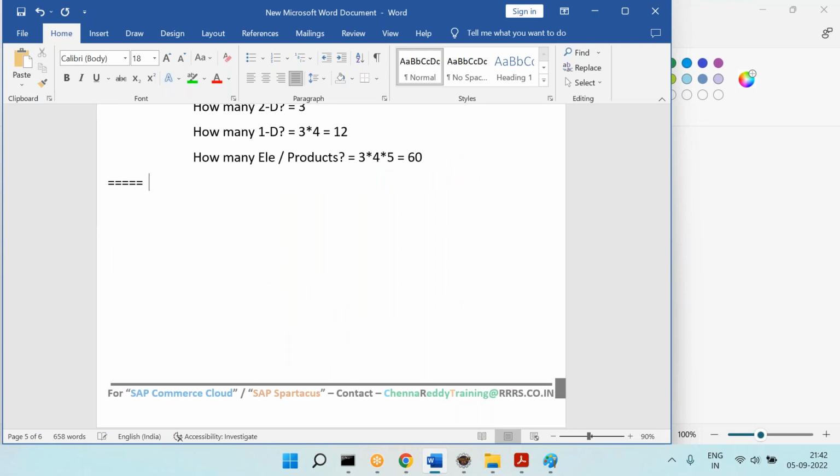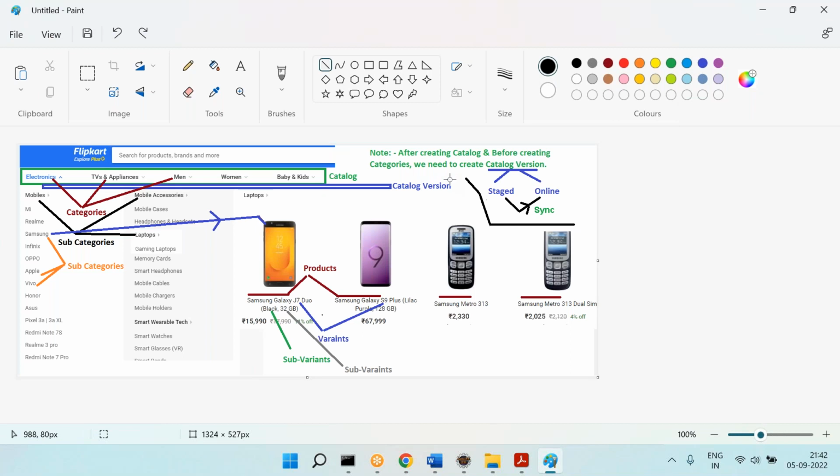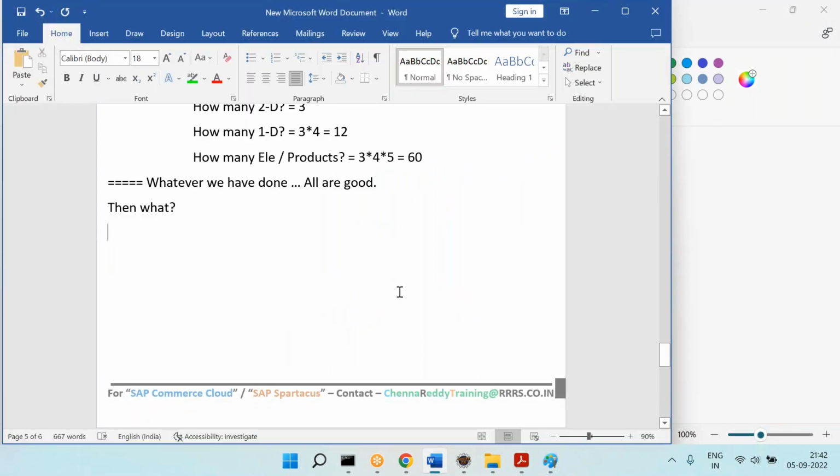Whatever we have done, all are good. Then what next? Synchronization. So we created the catalog, we have created the categories. You can see here once. We have created the catalog, the catalog version, staged version, online version, and we created the categories, subcategories, products, variants, subvariants. All these things are good. Then what is the next? If all are good, then what will you do? Synchronization. Move the changes to online version.